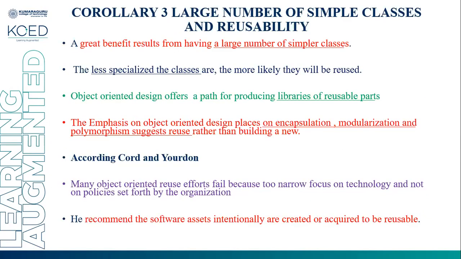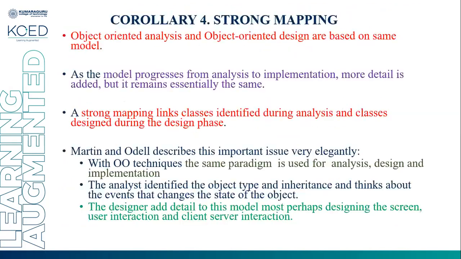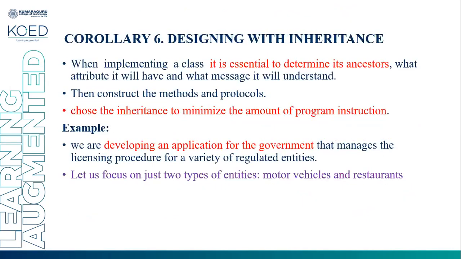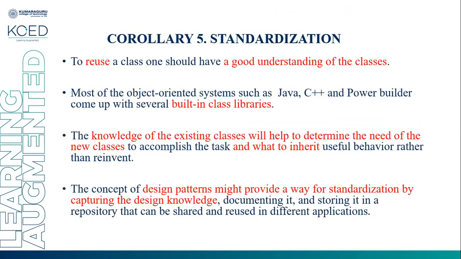Third one is a large number of simple classes and reusability. Fourth one is strong mapping between the classes identified in the analysis phase and the design phase. Fifth, standardization. So next, design with inheritance. We are going to discuss it in detail in the forthcoming video lecture.